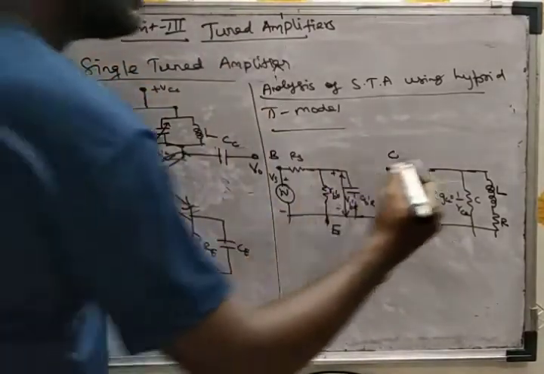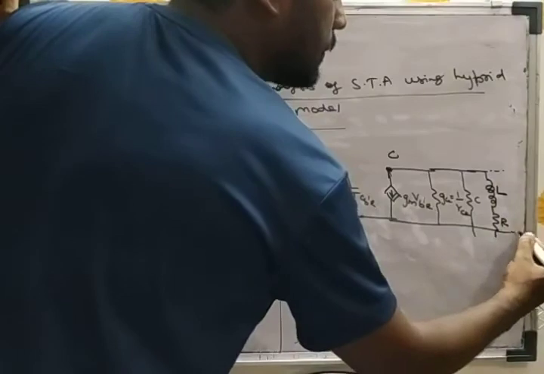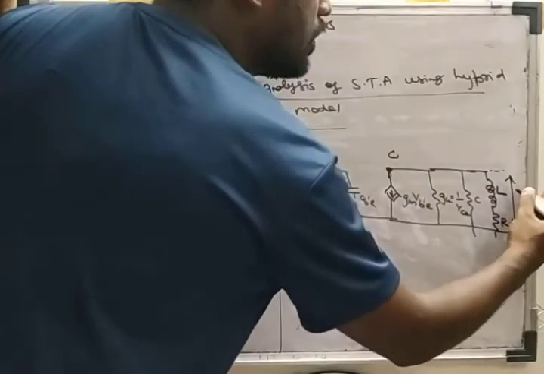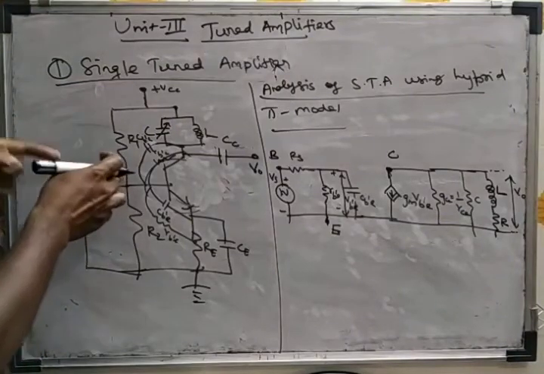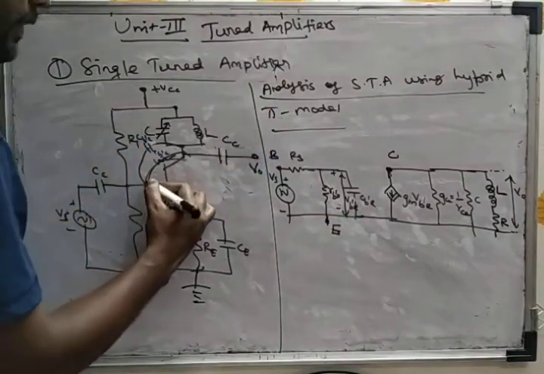This point is given to the next stage, or we are taking the output here.